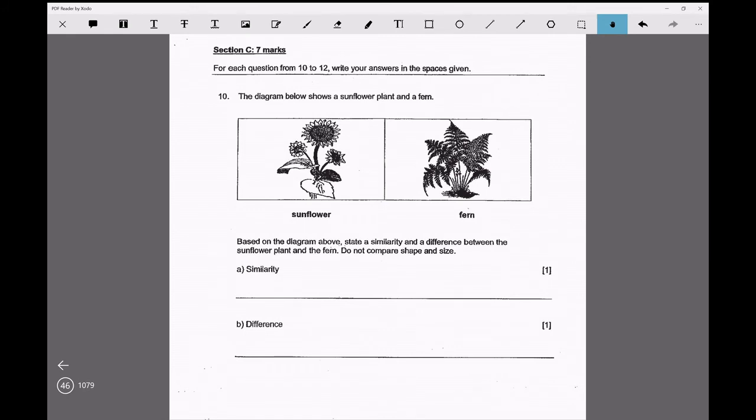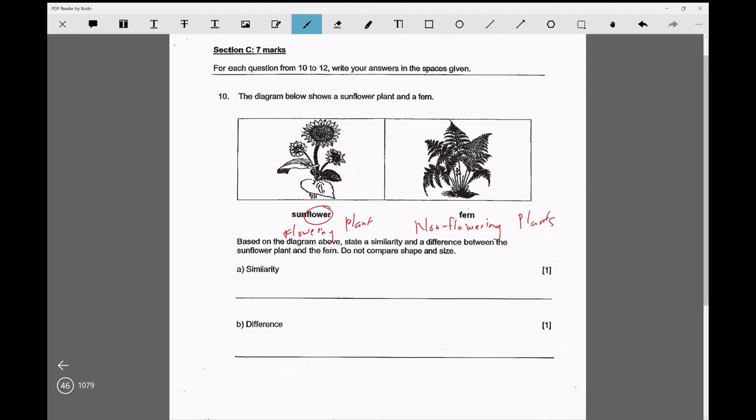Okay, sunflower, from the word flower suggests, you should know that it is a flowering plant. As I told you, flowering plants have flowers that produce fruits that contain seeds, and then they use seeds to reproduce. So fern is a non-flowering plant, therefore no flower, no fruits, no seeds. So they reproduce through spores.